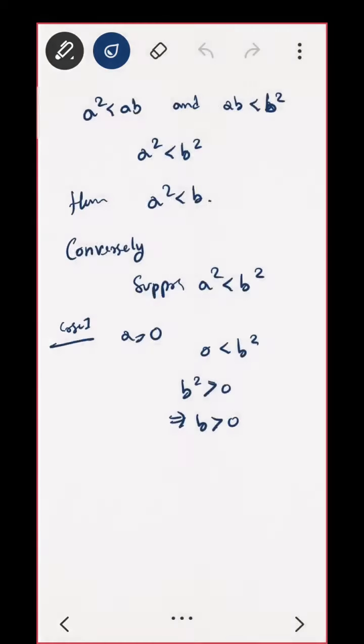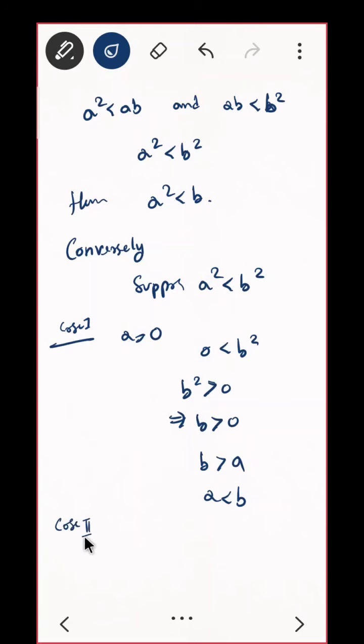So only one is left. That is, if B square is positive, that means B is always positive. Actually two cases come, either B negative or B positive, but the negative case did not come because our assumption is B is positive. Is that okay? And what is 0? So B is greater than A. That means A is less than B. So we proved it. Do you see? We started with A square is less than B square. We proved A is less than B in case 1.